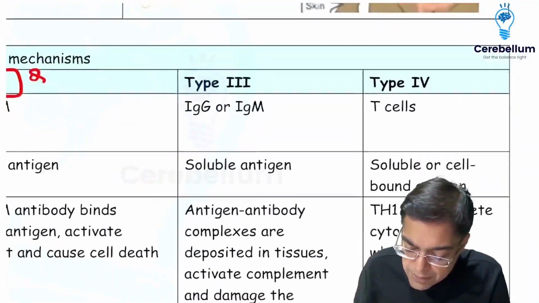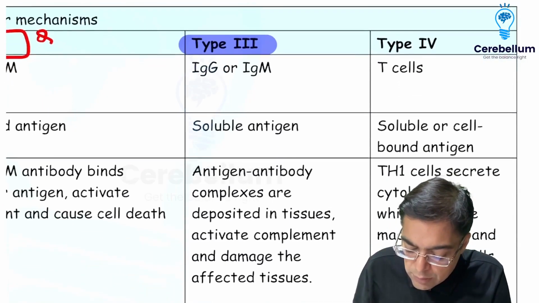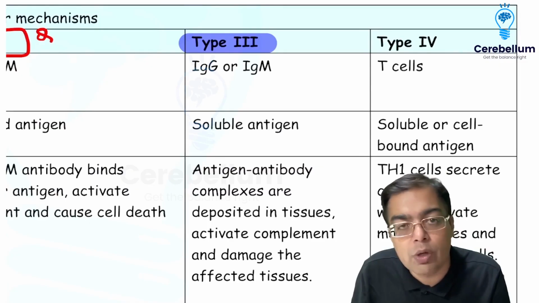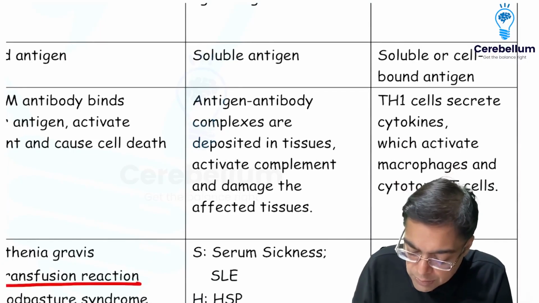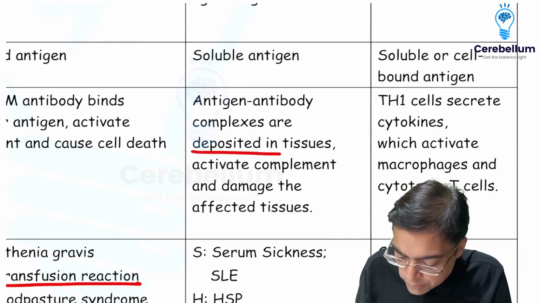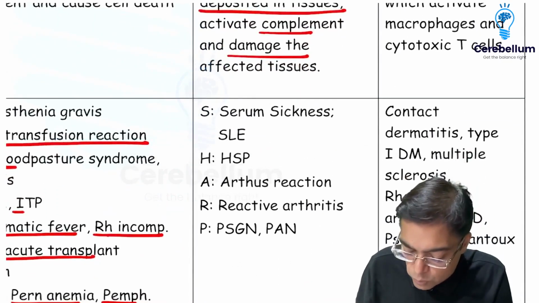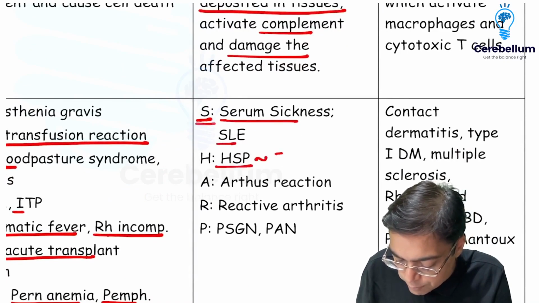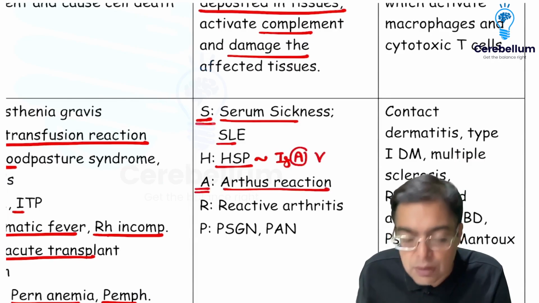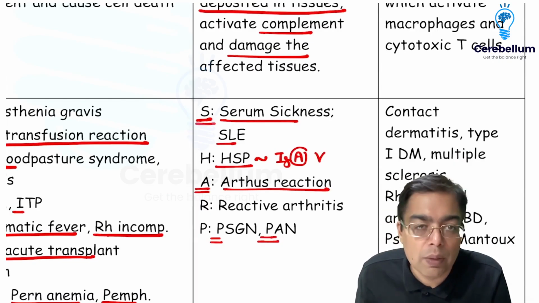We have type 3 hypersensitivity reaction, which has been asked in the exam. And this one is going to be having the presence of antigens which are going to be soluble in nature. So when you have formation of antibodies, there is formation of antigen antibody complexes. They would be getting deposited in different tissues in the body. And when they get deposited in tissues in the body, they would activate the complement system and damage the affected areas. The examples are going to be including SHARP: serum sickness, and SLE. H stands for Henoch-Schönlein purpura, which is nowadays called by the name of IgA vasculitis disorder. A for Arthus reaction, R for reactive arthritis, and P for post-streptococcal glomerulonephritis and polyarteritis nodosa.